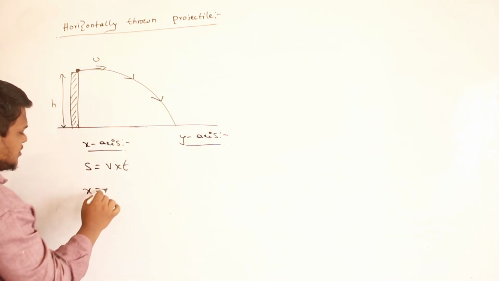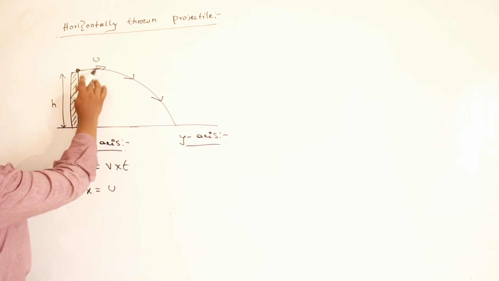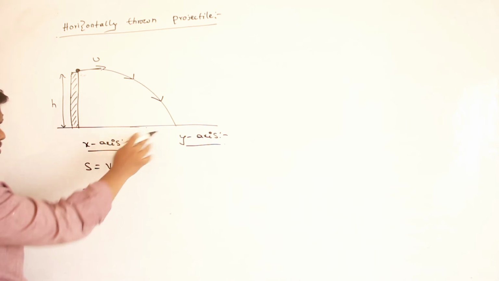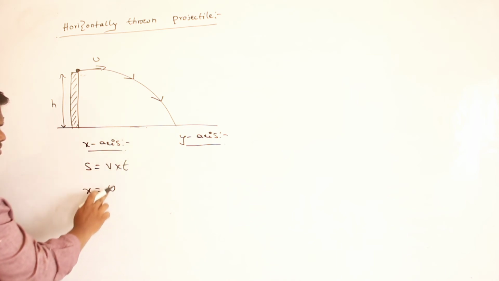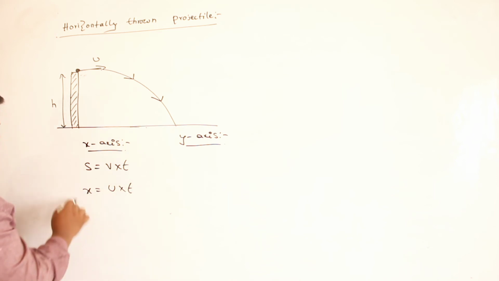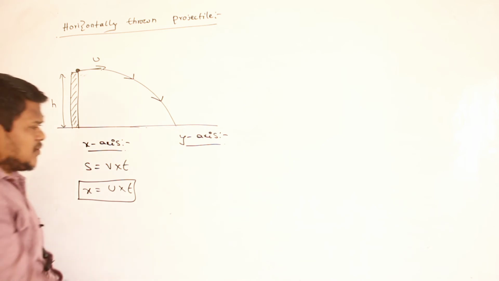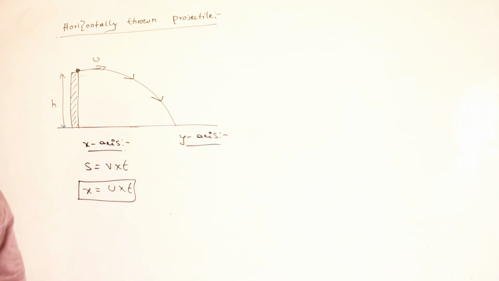Initial velocity I will write is u, only along the x-axis. Because, what is the direction of the initial velocity? Along the x-axis only. So the initial velocity along the x-axis will be u itself. Then after a time of t, this is the equation which I have to use along the x-axis. Clear?